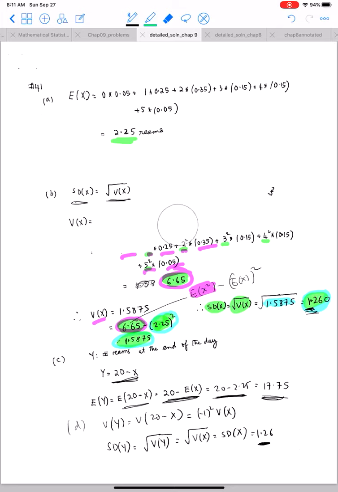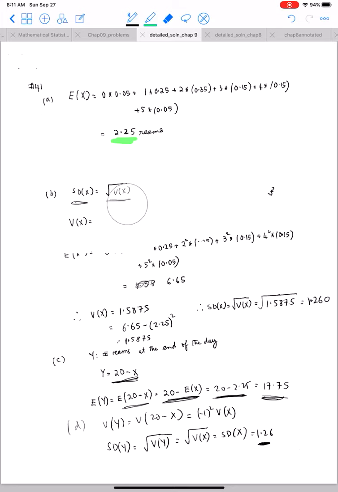Next is, what is the standard deviation? Once again, a straightforward use of the formula for standard deviation, which is the square root of the variance. How do I find the variance? The variance is the expected value of x square minus the expected value of x whole square. The expected value of x square is 6.65, which I get from 0 square times the corresponding probability, 1 square times the corresponding probability, 2 square times the corresponding probability, and so on and so forth.